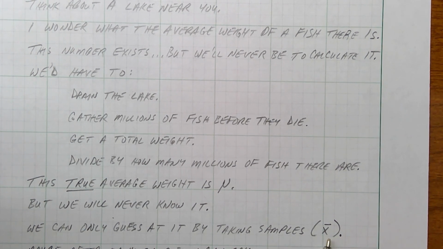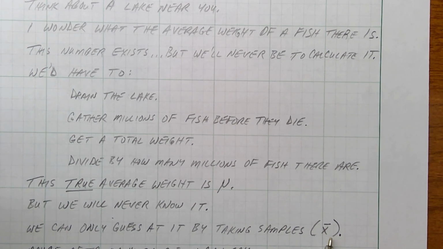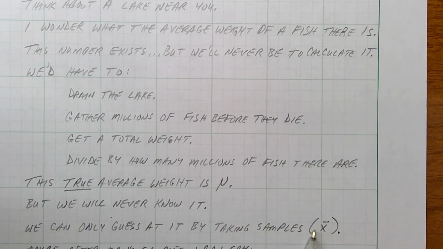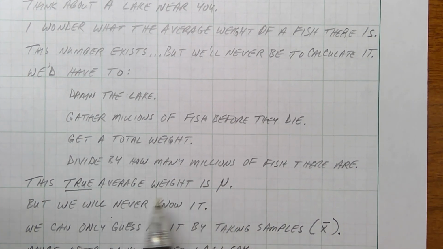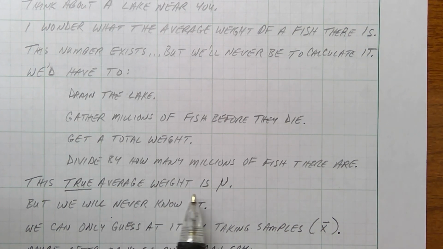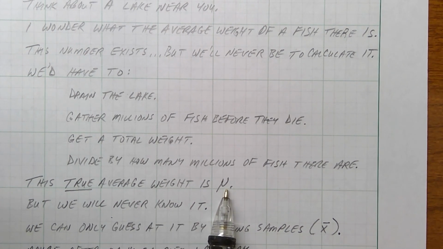I take these four or five or however many samples and I average each one of their weights. I average the weight of the north fish, I average the weight of the south fish, and so on and so on. And by taking a bunch of samples and looking at their averages, I can kind of guess at what the true average weight is. I can kind of guess at mu.